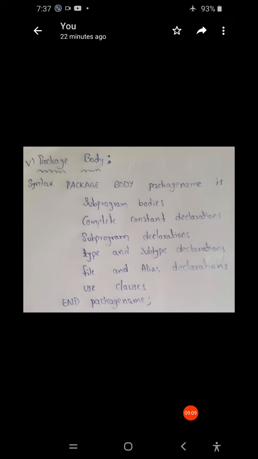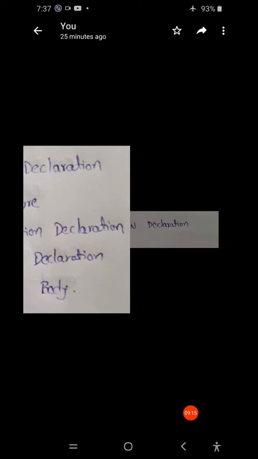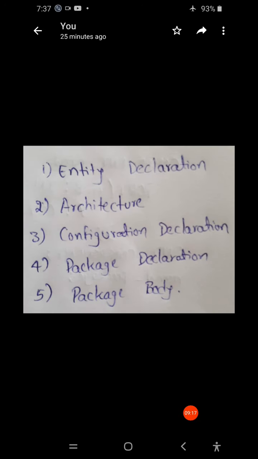So that is the program structure of VHDL. Mainly it has five parts: entity declaration, architecture declaration, configuration declaration, package declaration, and package body.